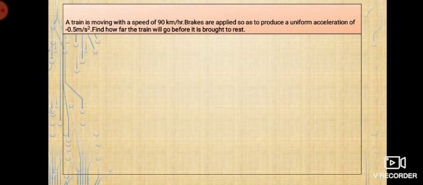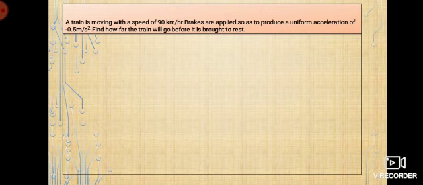So read the question. What I understood from this question is, a train is moving with a speed of 90 km per hour. After that a brake is applied. Once the brake is applied, it is slowed down and its acceleration is minus 0.5 meter per second square. And how far will the train move after the brake is applied before coming to rest, what is the distance covered by the train? That's the question.